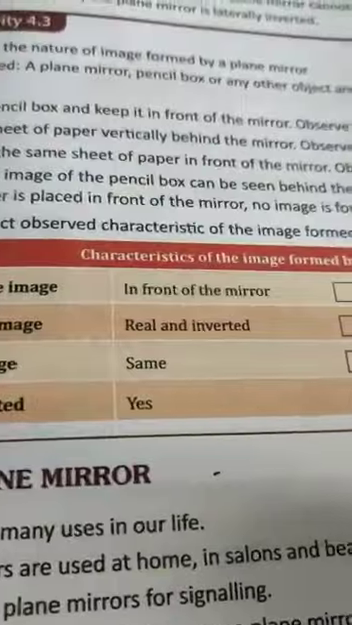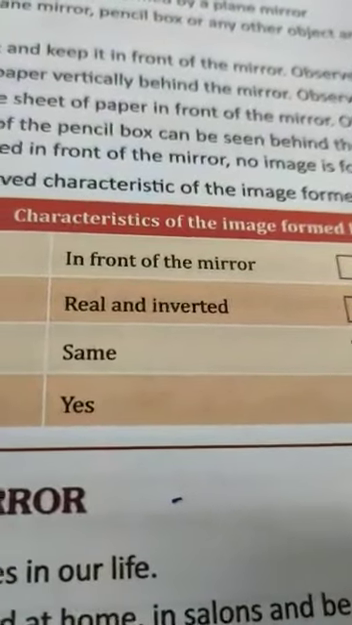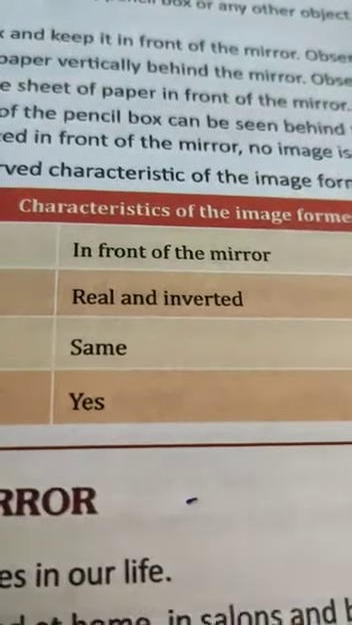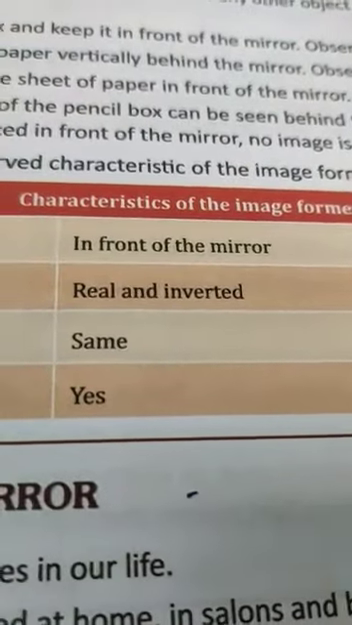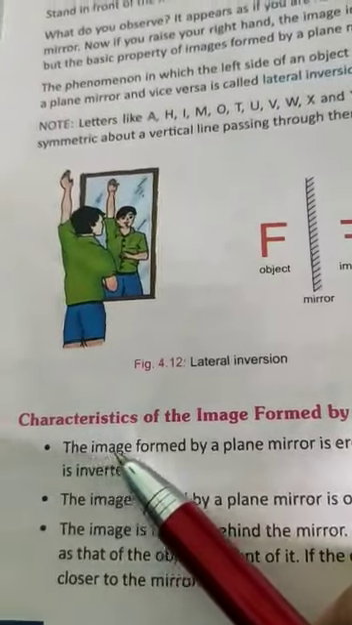Children, in the previous video you understood how an image is formed by a plane mirror. Now some characteristics of the image formed by a plane mirror. Just pay attention. The first characteristic is that the image formed by a plane mirror is erect.